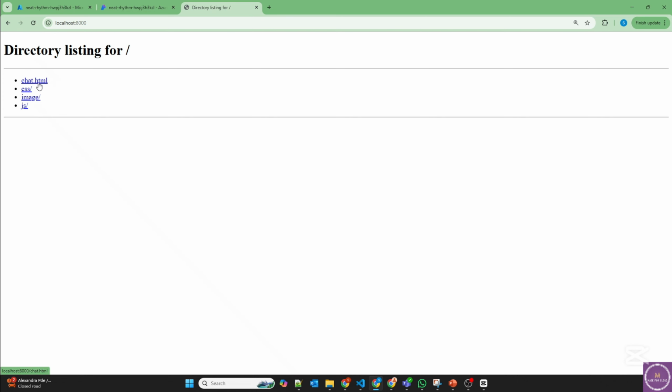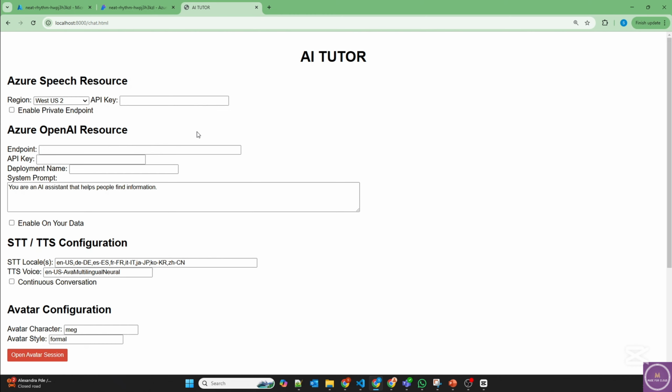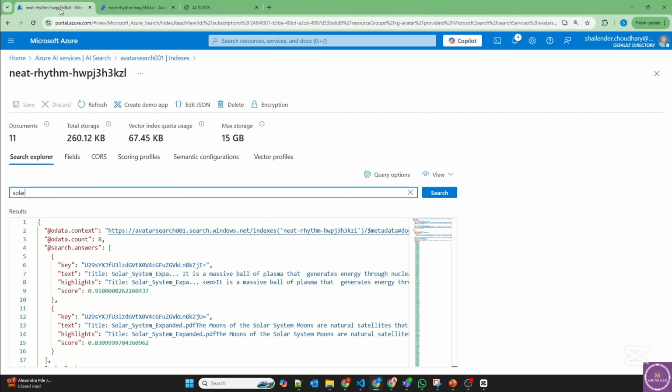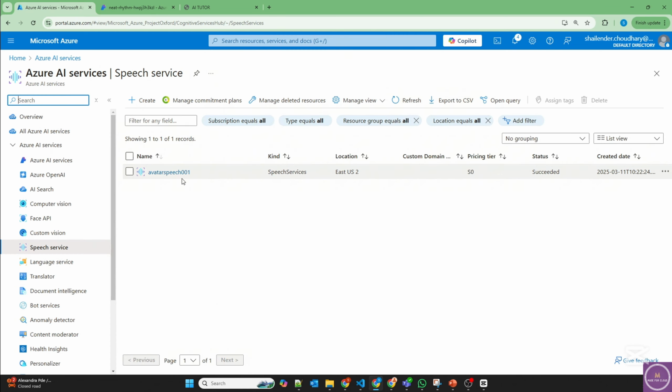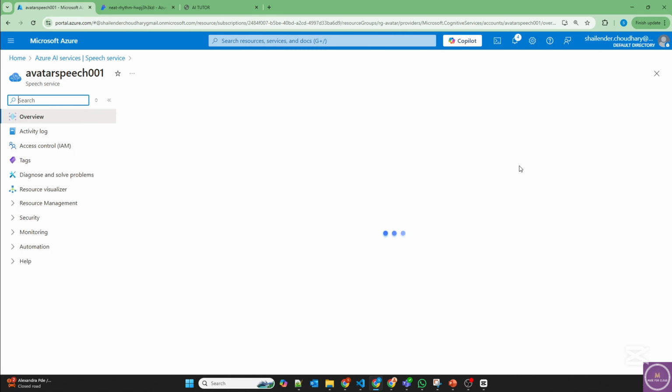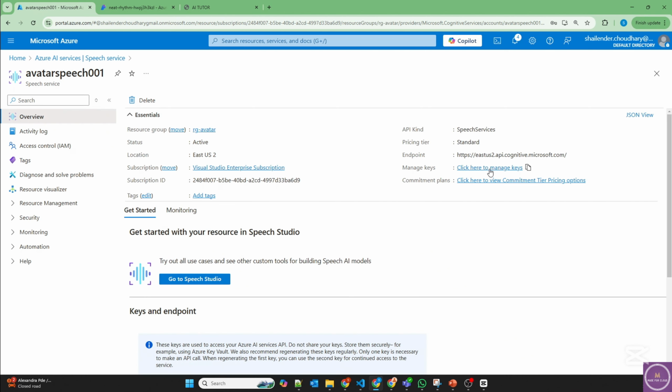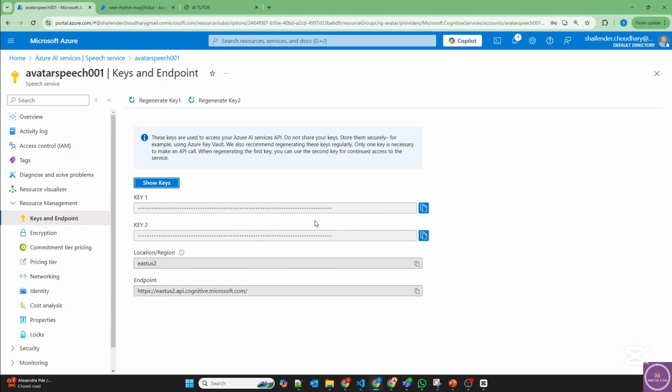However, the most important file here is chat.html. As soon as you click on the file, you have to fill certain details. So these are the different regions where the speech service is available. However, we have used East US2. So let me get this detail. API key of speech service. So let's go to speech service. Go to click and manage keys and copy the API key.